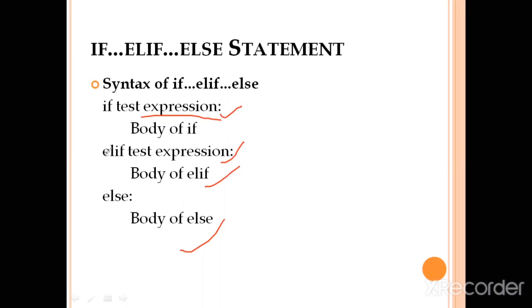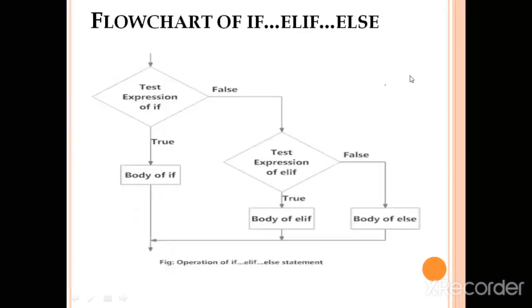and if it is false, then the body of elif will get executed, and in elif there is again a text expression. The text expression will again be evaluated, and if the evaluation of the text expression is true, then the body of elif will be executed. If it is false, then the body of else will get executed. We can understand it more clearly with the help of a flowchart.